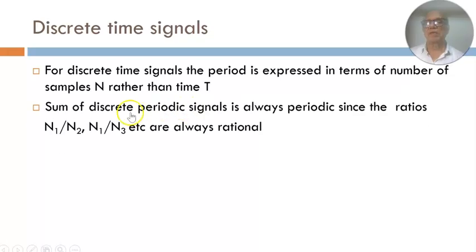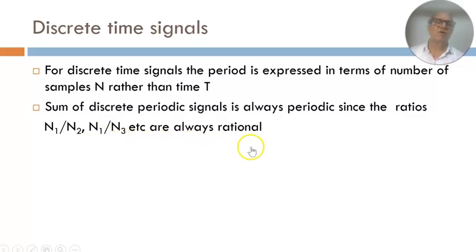So the sum of discrete periodic signals is always periodic, since the ratios n1 by n2, n1 by n3, etc. are always going to be rational. After all, when you take any individual periodic discrete time signal, you specify its time period in terms of n samples, and this value is necessarily an integer. So when you take n1 by n2, n1 by n3, these are always rational.